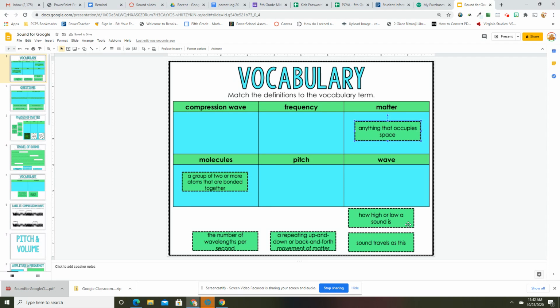How high or low a sound is. How high or low. We've talked about that a whole bunch, so I'm going to leave that one for you. Sound travels as this. I'm going to leave this one for you. A repeating up and down or back and forth movement of matter. What do you think that would be? Okay, that's going to be the frequency, which goes hand in hand with pitch. And then the number of wavelengths per second. Okay, I want you to fill those three in. Okay, and let's go on to the next one.